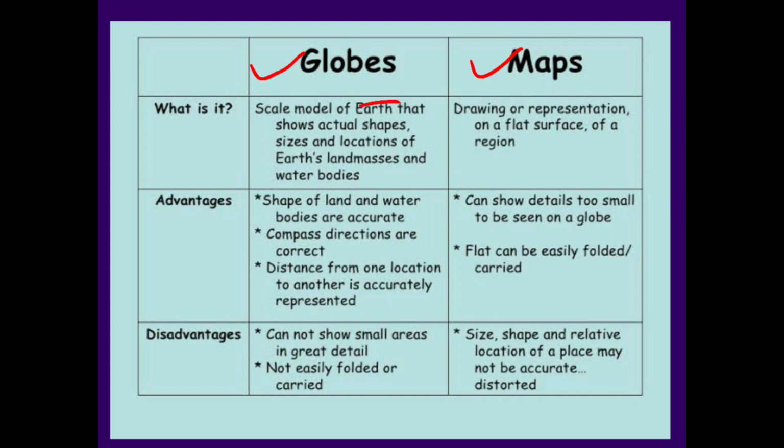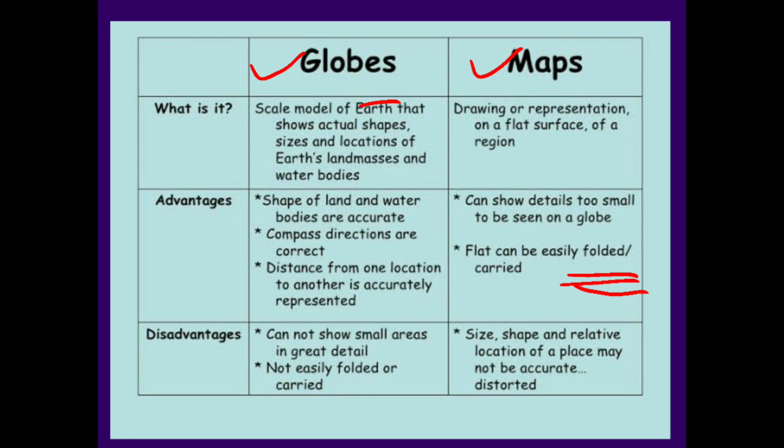Another disadvantage of the globe is that we can't carry it here and there, whereas a map is flat and can be folded easily, so it can be carried easily.